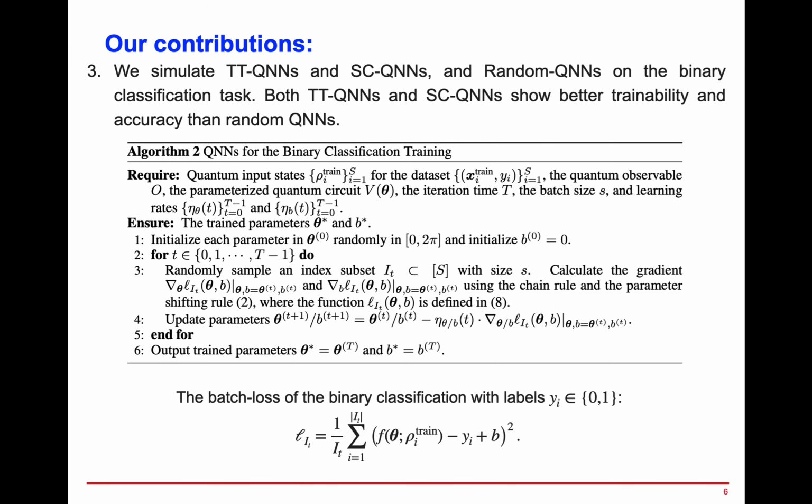The last part of our contribution is that we simulate tree tensor circuits and step control circuits, along with random circuits, on the binary classification task. Both tree tensor and step control circuits show better trainability and accuracy than random circuits. The detail of employing quantum circuits for binary classification is shown in algorithm 2 here. We define the loss for a training batch as the average of the L2 distance between the label and the objective function. Parameters are updated through stochastic gradient descent.